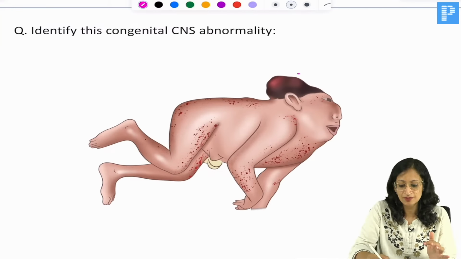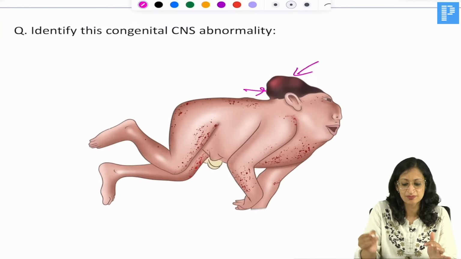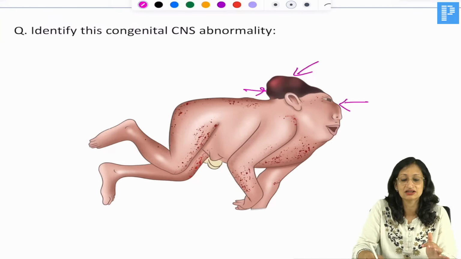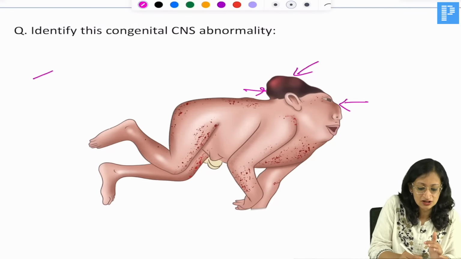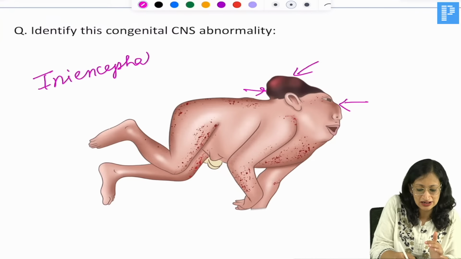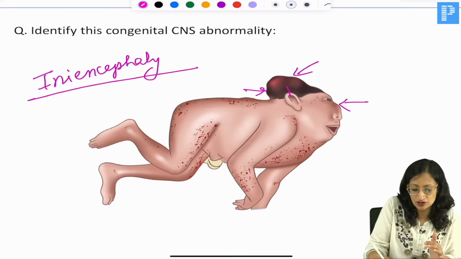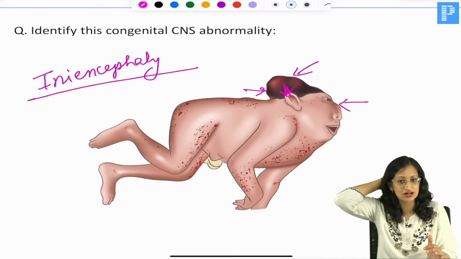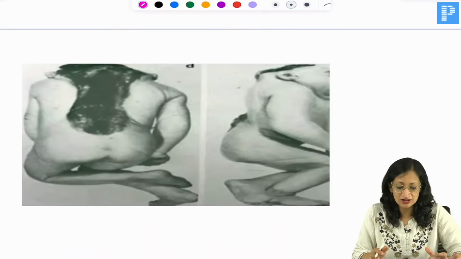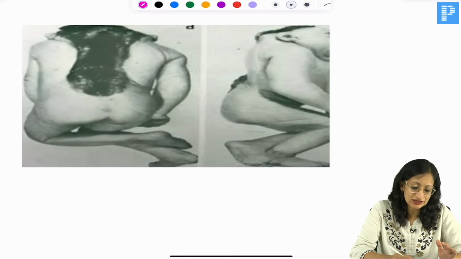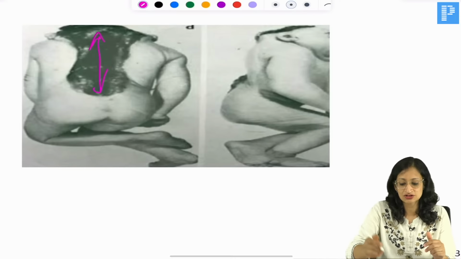What is this congenital abnormality? Here the upper part of the brain and the upper part of the spine are exposed to the outside. The infant's neck is hyperextended in a stargazing position. The neck is absent. This is a slightly difficult condition called iniencephaly, where there is a defect of the inion, the lower part of the posterior aspect of the occiput.